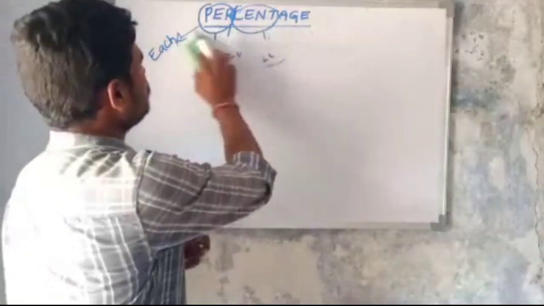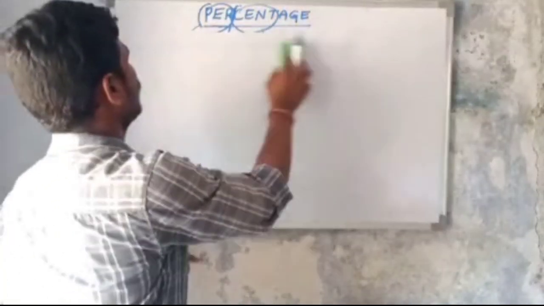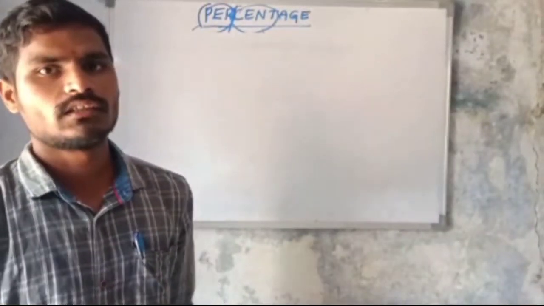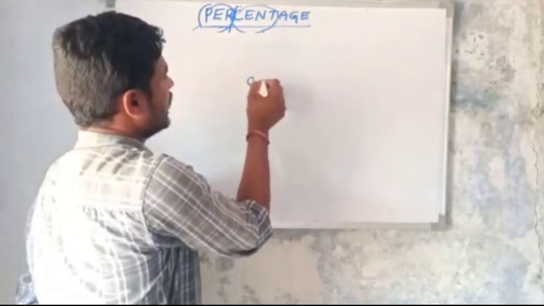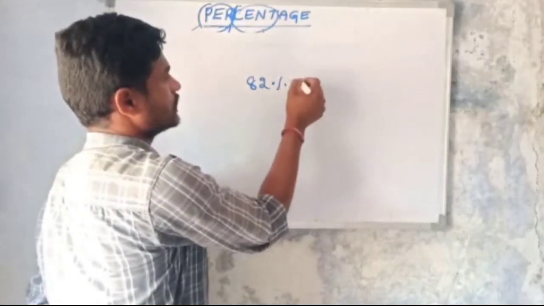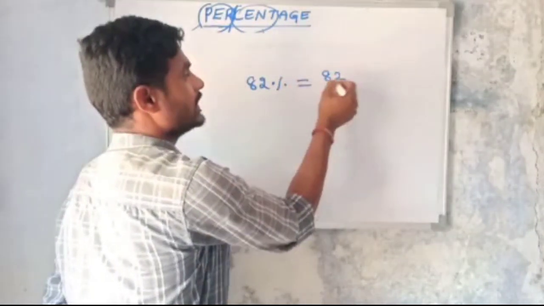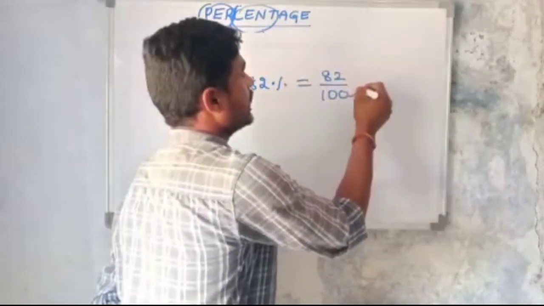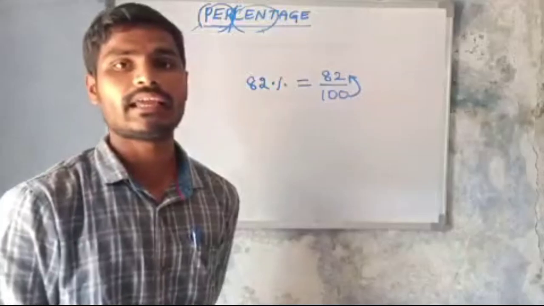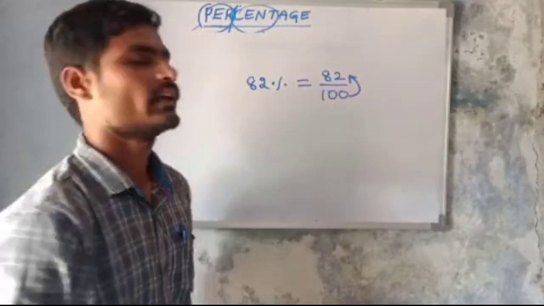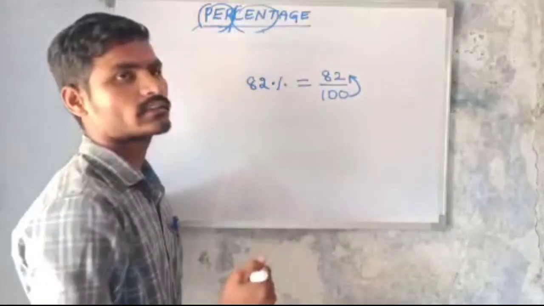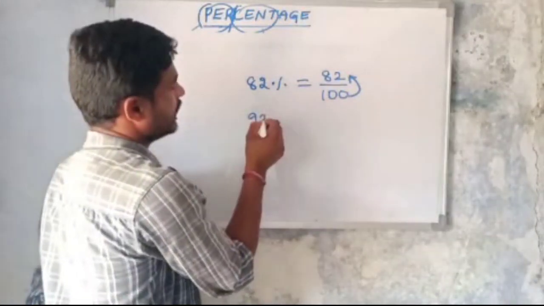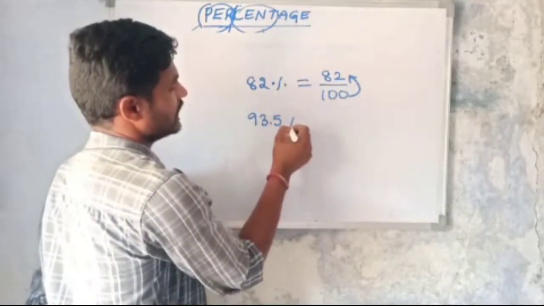If someone asks what is your percentage in your graduation, 82 percentage. It means 82 per 100. So per every 100, I got 82 marks in my graduation. If someone asks what is your percentage in your intermediate, 93.5 percentage.